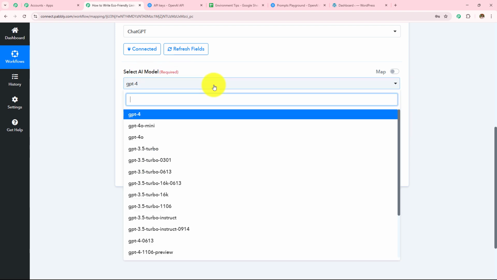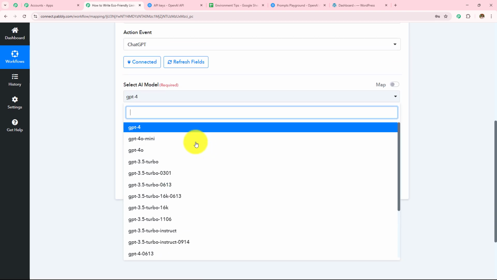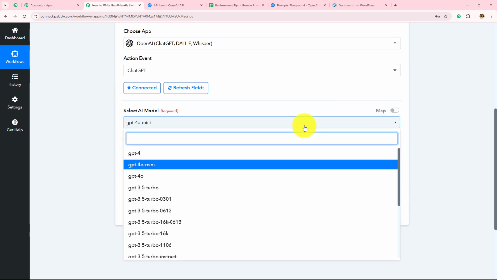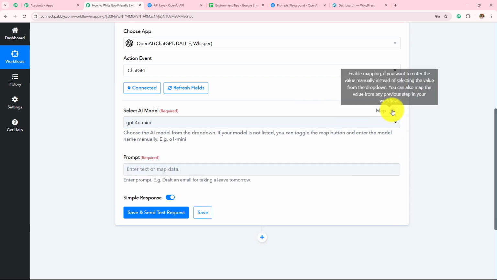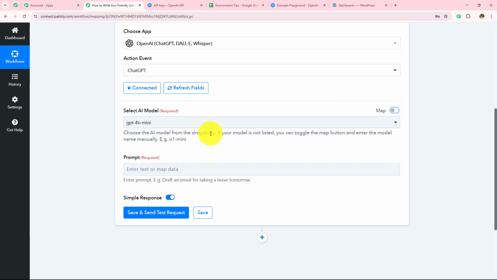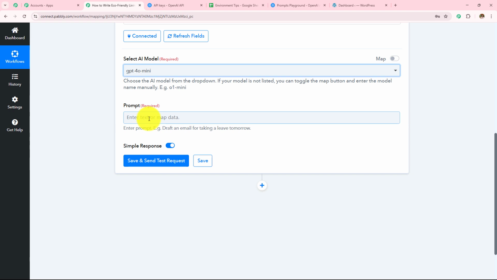In this drop down, I can find all the AI models which we have. I'm going to select this as GPT-4o Mini. You can enter any AI model according to your choice and preference from this drop down, and if you do not find your AI model, simply turn on this mapping button, remove this AI model and enter your own AI model. Here I am going to enter this GPT-4o Mini, and now I need to enter the prompt.